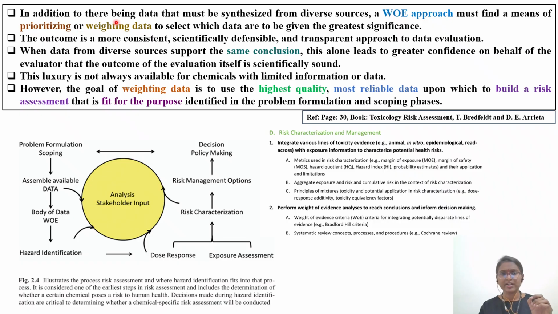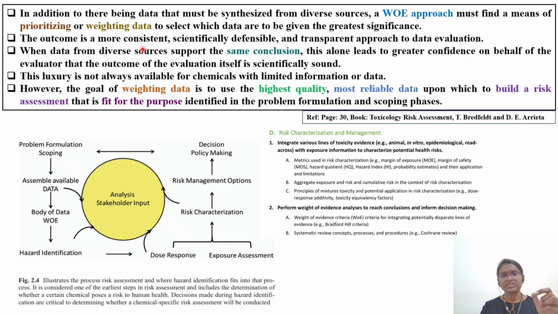In addition to there being data that must be synthesized from diverse sources, a weight of evidence approach must find a means of prioritizing or weighing the data to select which data are to be given the greatest significance. As I told you, you have to give importance to the GLP study instead of a non-GLP study. If you have an acute study and a chronic study, or a 28-day study and a 90-day study, you have to choose the 90-day study. Like that, at every step you will have selection criteria.